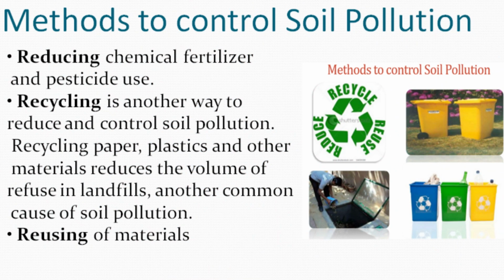Methods to control soil pollution. Reducing chemical fertilizer and pesticide use. Recycling is another way to reduce and control soil pollution. Recycling paper, plastics, and other materials reduces the volume of refuse in landfills, another common cause of soil pollution.